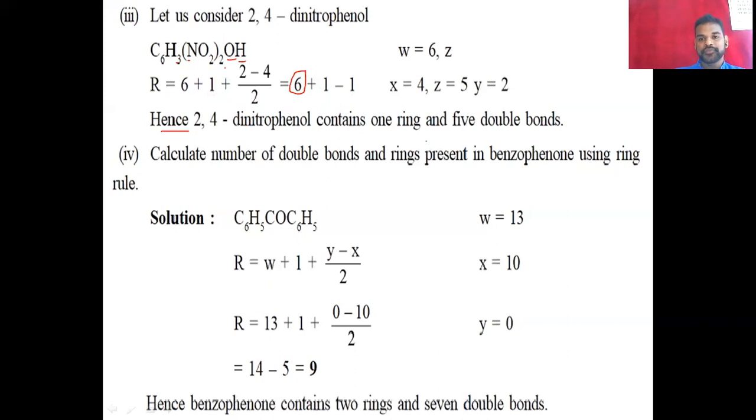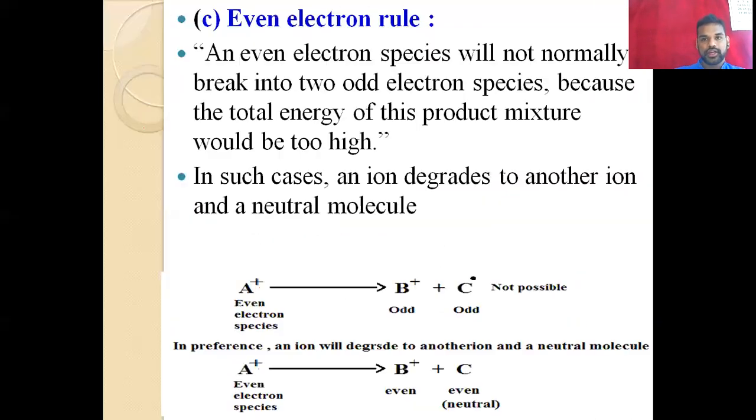The 6 means they have 5 double bonds, 1 ring. The meaning is they have 5 double bonds and 1 ring. So this is the calculation. And then you can calculate the double bond ring of benzophenol and just solve this one. Then you can easily understand. So these all are the example for the ring rule.